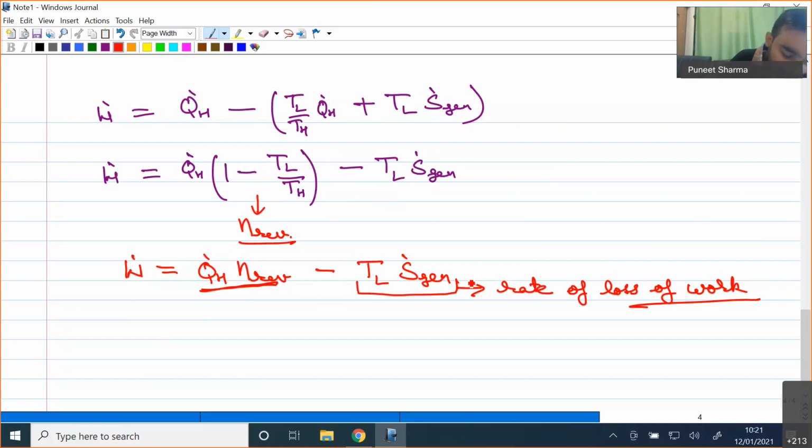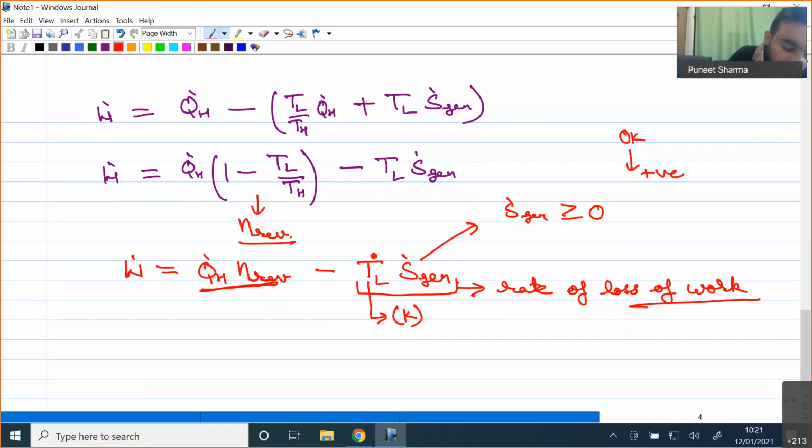We already know from our previous lecture that S dot generation is always a positive term. Also, whatever I substitute here for TL will be in the absolute thermodynamic scale, which is in Kelvin. We know that the Kelvin scale starts from 0 Kelvin and moves in the positive direction.